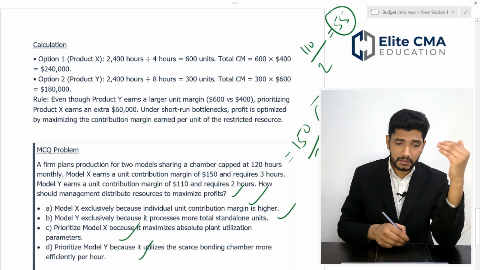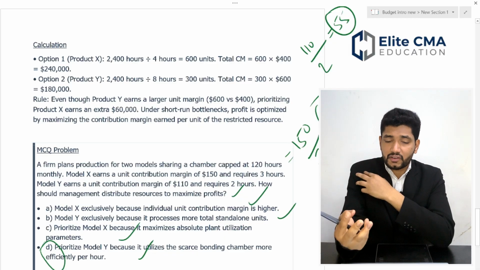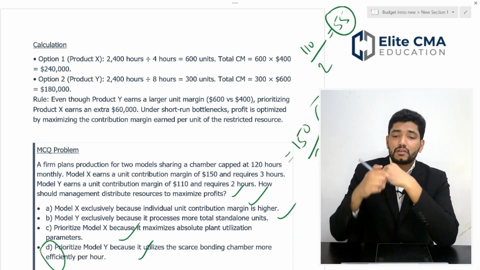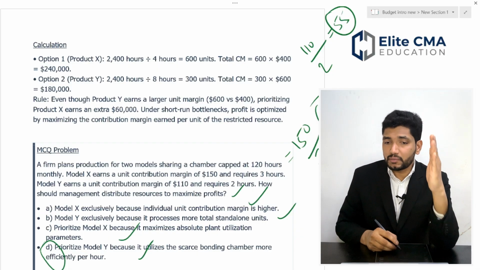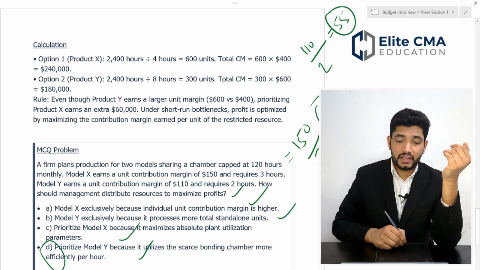So we can see that option D is the right answer here. Looking at your resource constraint, the contribution per hour is higher in product Y. So option D is the right answer.